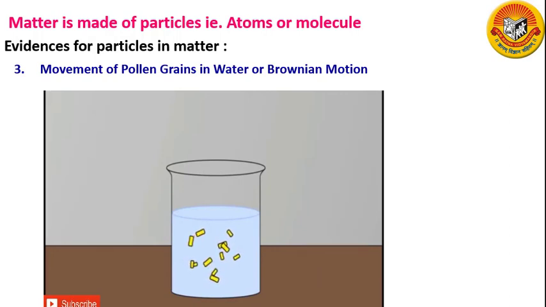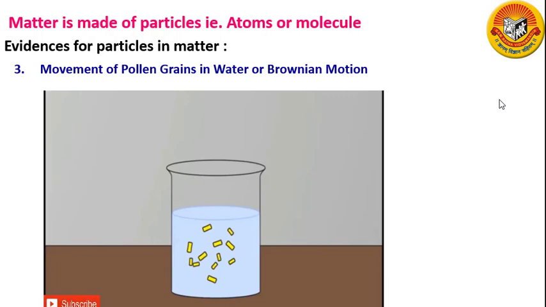Thus the pollen grains are extremely minute and light particles. The best evidence for the existence and movement of particles in a liquid was given by Robert Brown in 1827. Robert Brown suspended extremely small pollen grains in water. On looking through the microscope, it was found that pollen grains were moving rapidly throughout the water in a very irregular way. It was also observed that the warmer the water, the faster the pollen grains move on the surface of water.